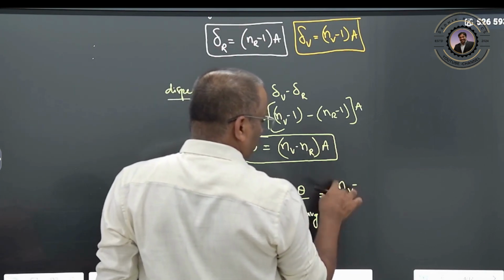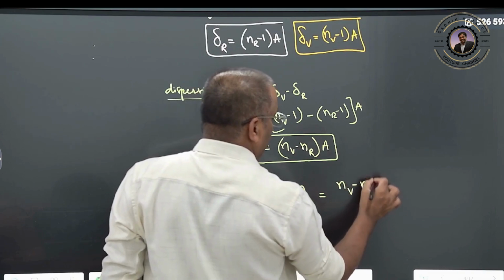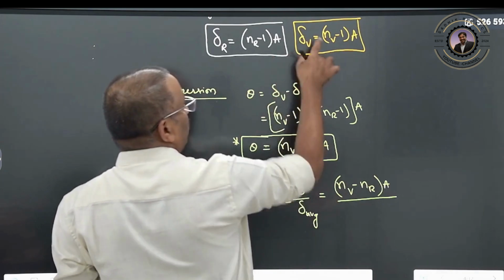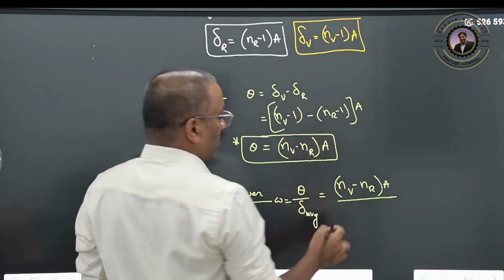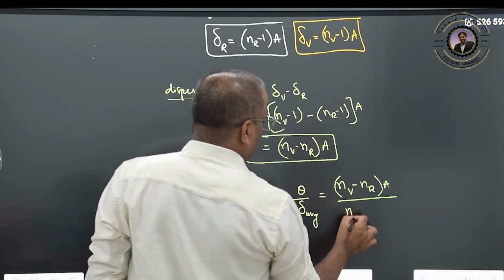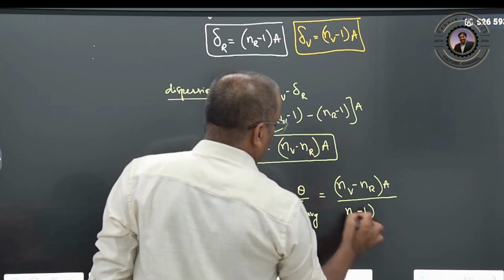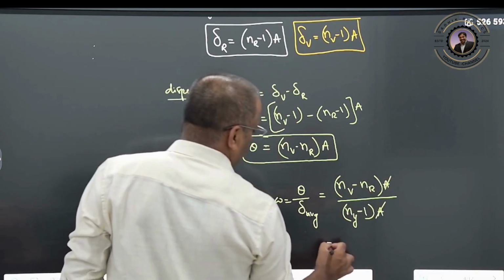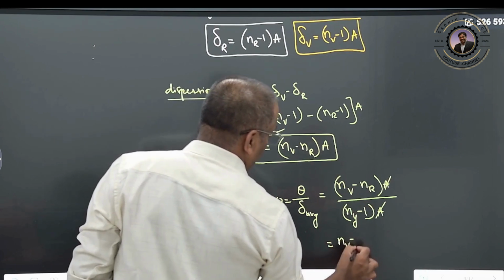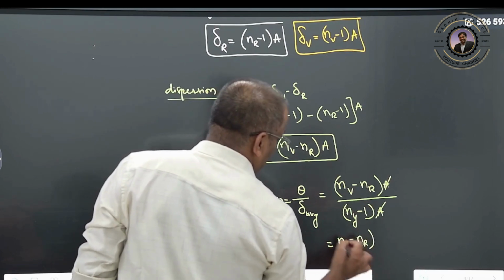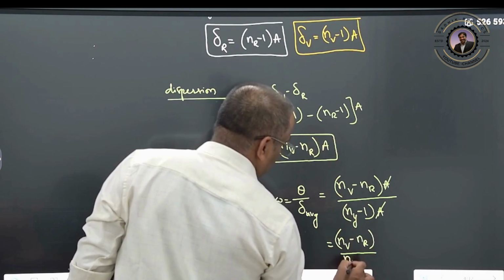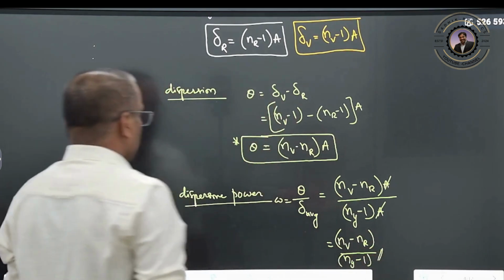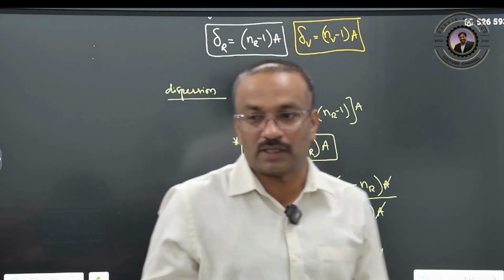(nV − nR)A divided by the average value, which lies around the yellow color: (nY − 1)A. The A gets cancelled out. So you can write the refractive index of the violet minus the refractive index of the red, divided by the refractive index of the yellow minus 1. This is what you call dispersive power.